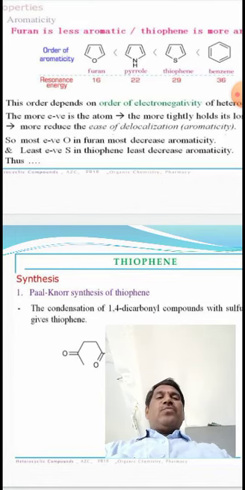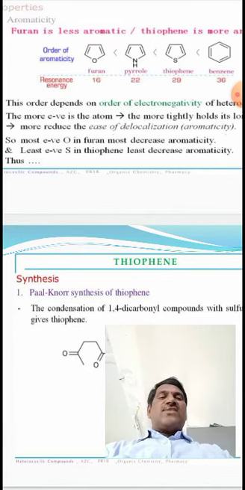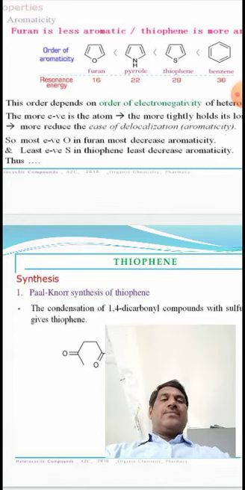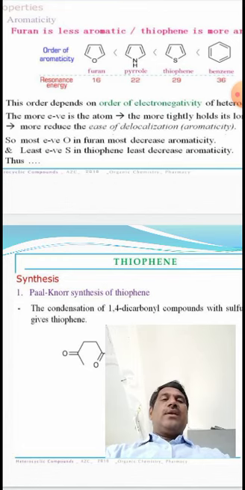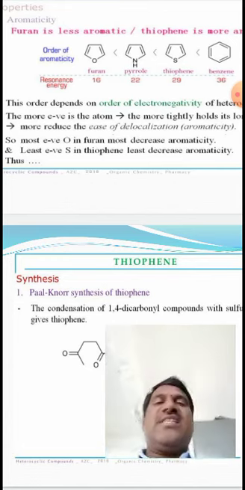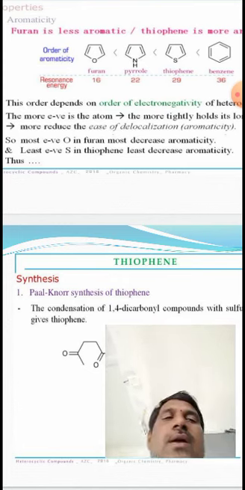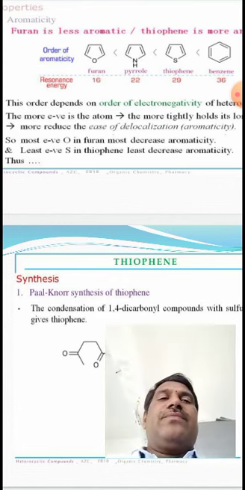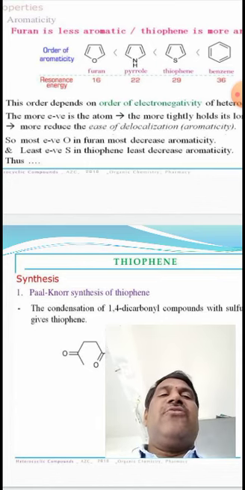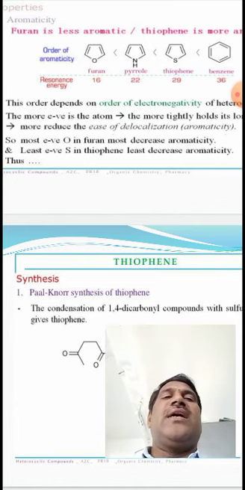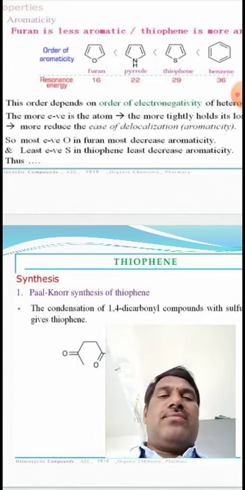Oxygen in furan has the most electronegativity, so it decreases aromaticity the most. Sulfur in thiophene has the least electronegativity, so it decreases the aromaticity of thiophene the least. So that's why thiophene has more resonance energy compared to furan.